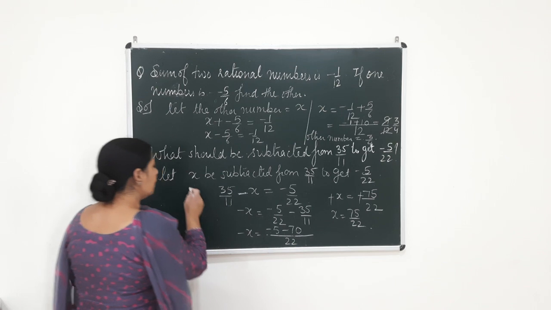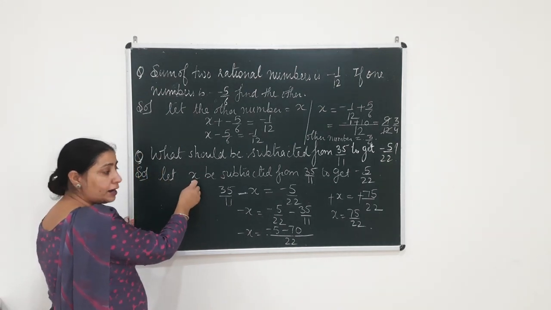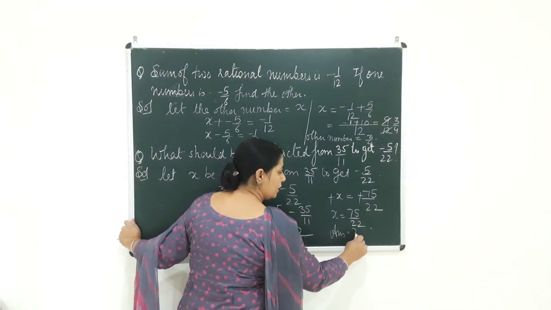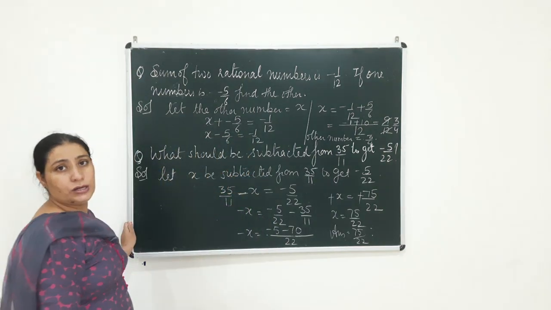My question was what should be subtracted? So I have taken x as subtracted and here I am getting x equal to 75 by 22. So the answer to my question is 75 by 22.